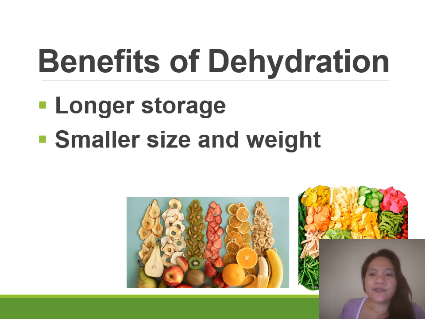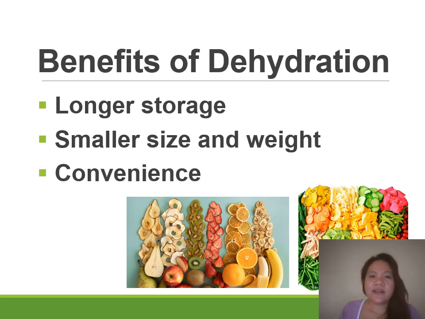Dehydrated fruits and vegetables also have a smaller size and weight because you slice them to increase their surface area. Increasing the surface area will increase the rate of the drying process. The last benefit is convenience. In comparison to fresh produce, dehydrated fruits and vegetables are more convenient because of their smaller size as well as weight.